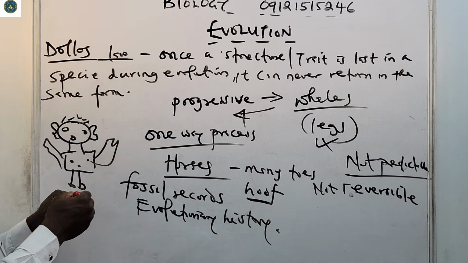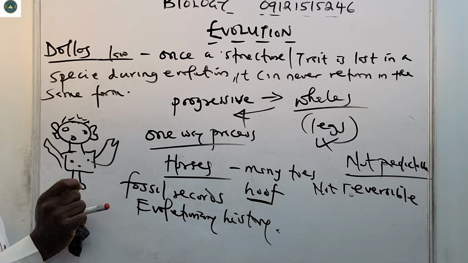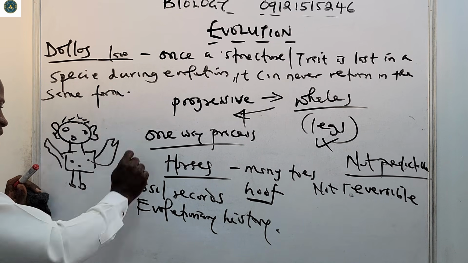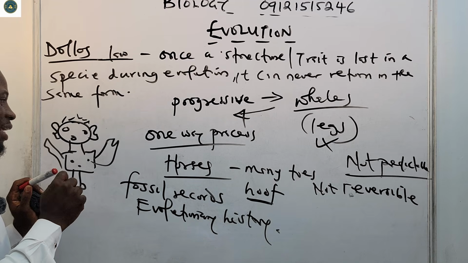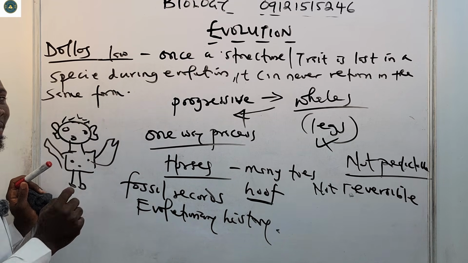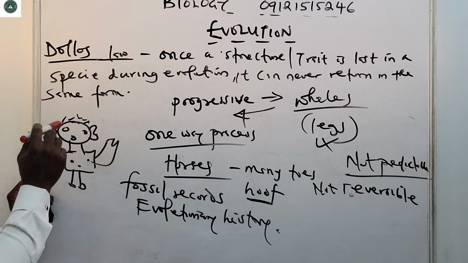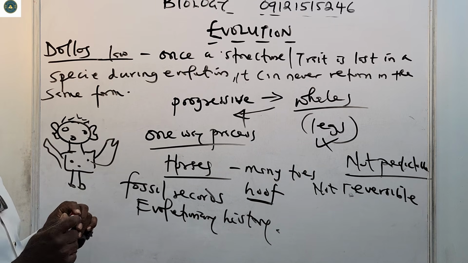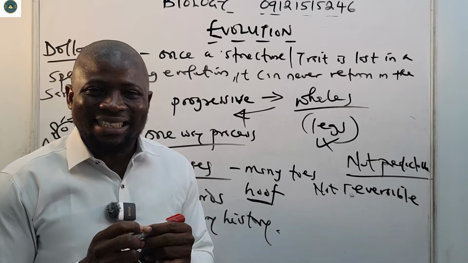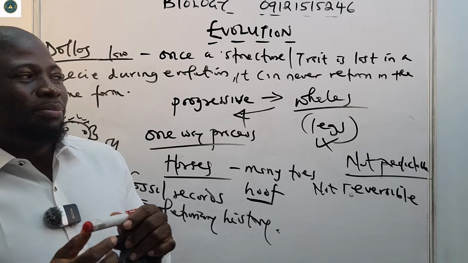If I decide to erase it, remember when you use your eraser to erase your workbook, and now I want to redraw it, you can only draw something similar; you cannot draw this exact same thing. That is what Dollo's law is trying to explain in a nutshell: once a structure or trait is lost in a species during evolution, it can never return in the same exact form. It is the law of evolutionary irreversibility.